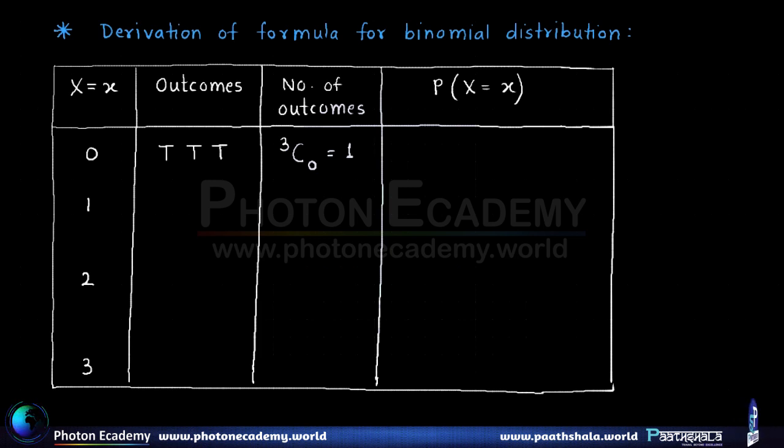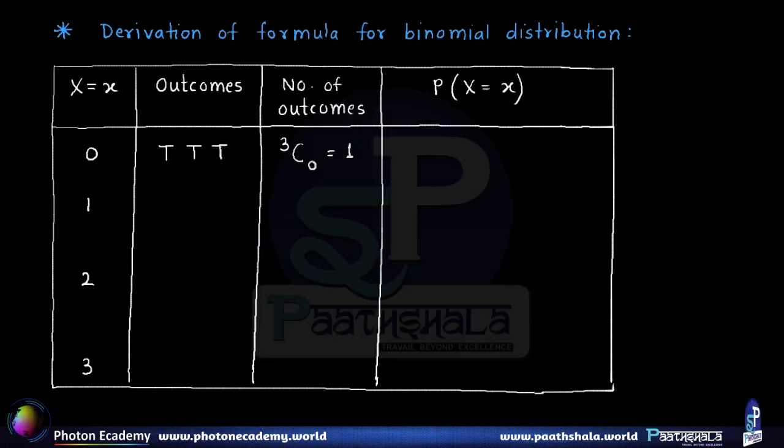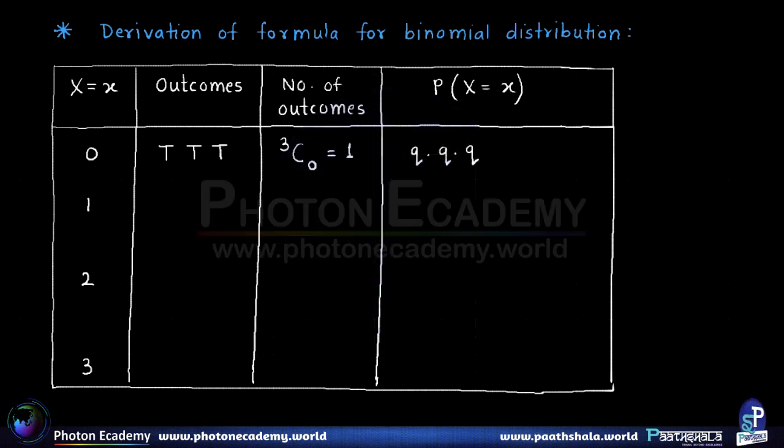Right? Now if we have all 3 as failures because we have got no success, that means the probability of each failure will be q into q into q, because all the trials are independent. So the probability of the entire outcome is the product of the individual probabilities. That gives us the final probability of this particular case as q cube. Alright. Now let's consider the second possibility, that is we may get exactly one head.